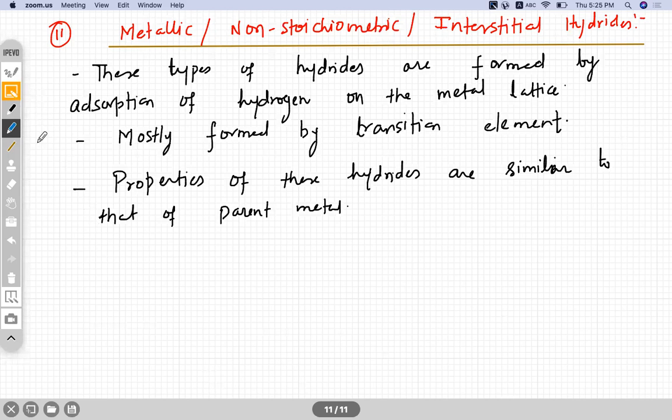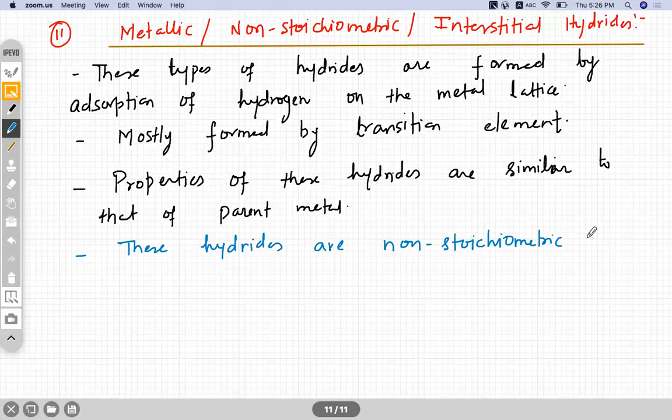Okay. See here, these hydrides are non-stoichiometric, right?